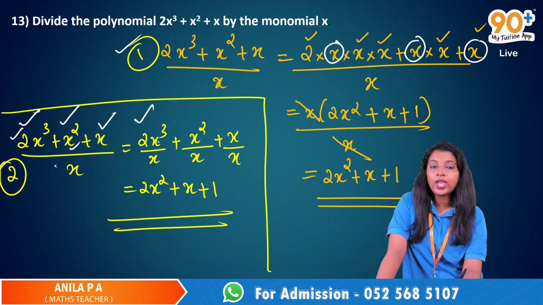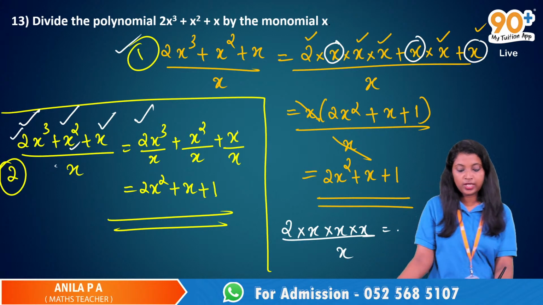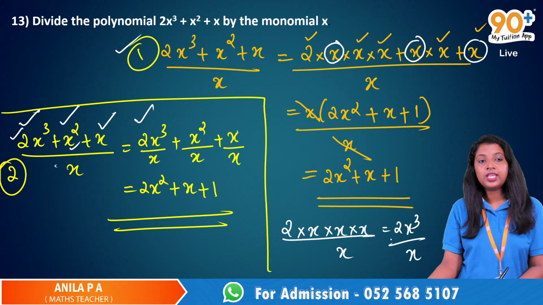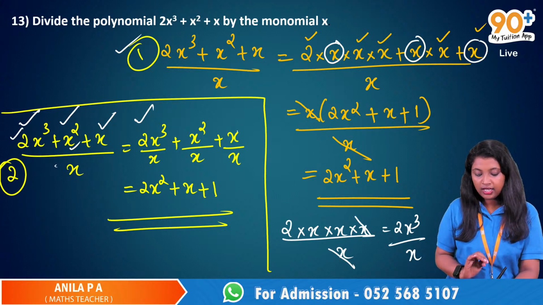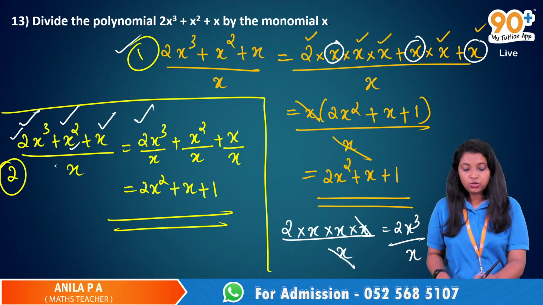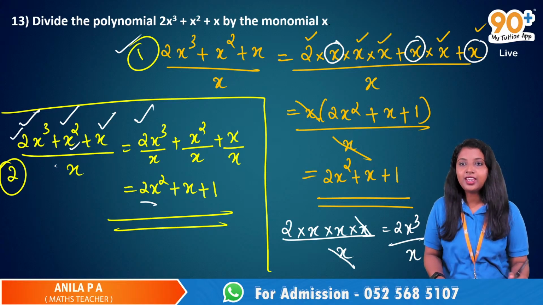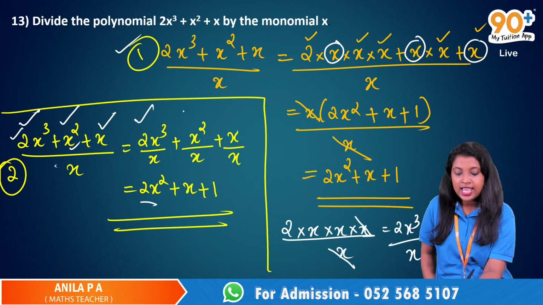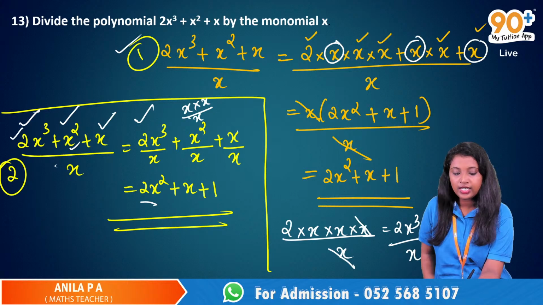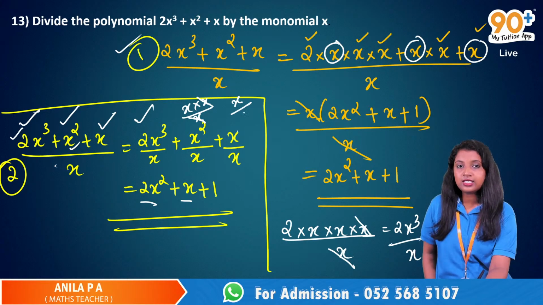Now we have to divide 2x cube by x. 2x cube is actually 2 into x into x into x divided by x. Okay, 2x cube means 2 into x multiplied 3 times. So we can cancel 1x from numerator and denominator, so 2 into x square is there. Again, x square by x means x into x divided by x. So we can cancel 1x from numerator and denominator, and we will get 1x there. And again it is x by x, so it is 1.